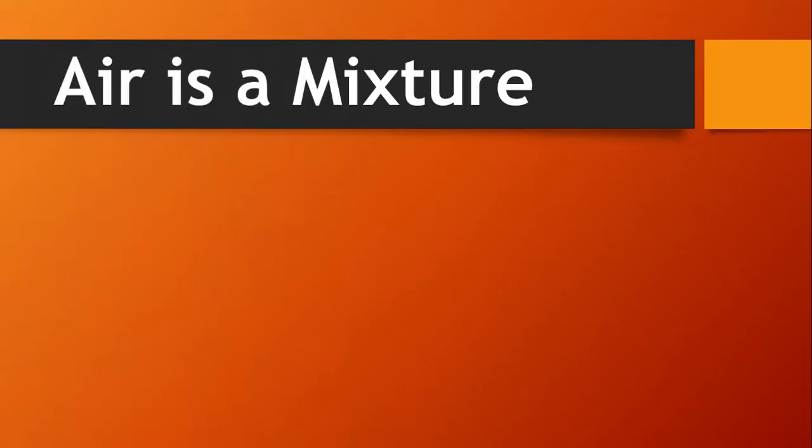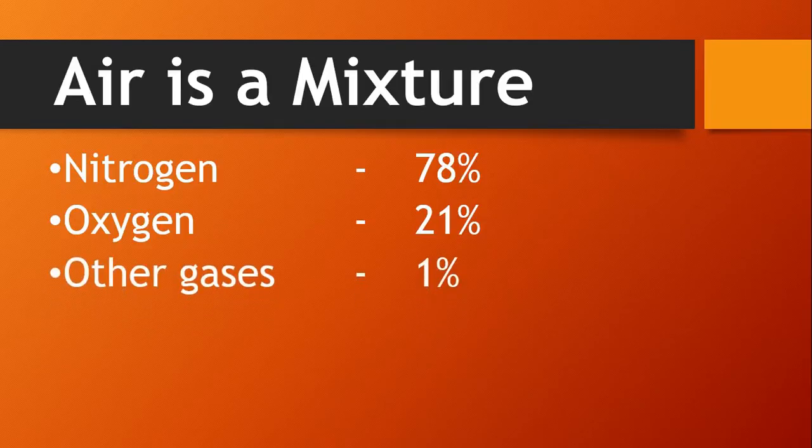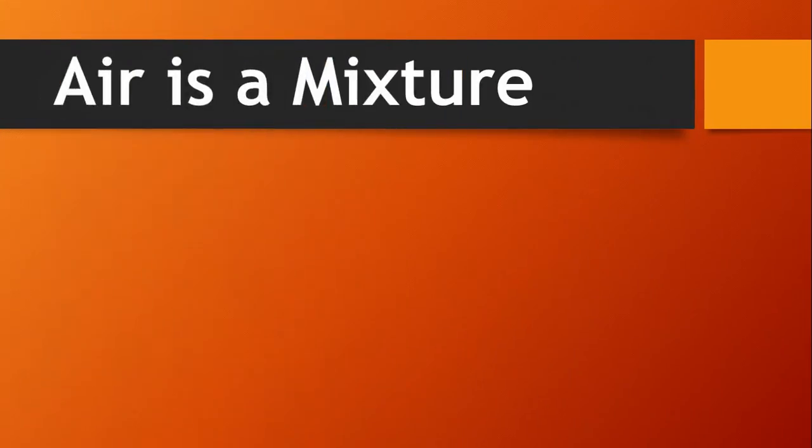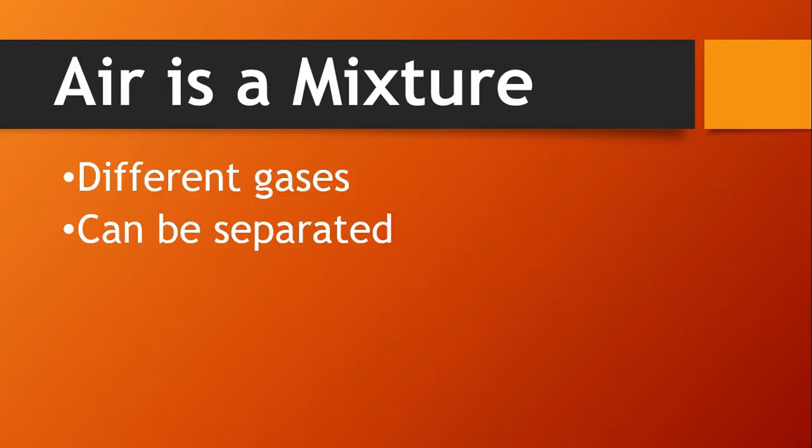Air contains 78% nitrogen, 21% oxygen, and other than these gases, air contains carbon dioxide, water vapor, and some other gases in very small quantities, nearly 1%. Air is called a mixture because it is made up of different gases which can be separated from each other.